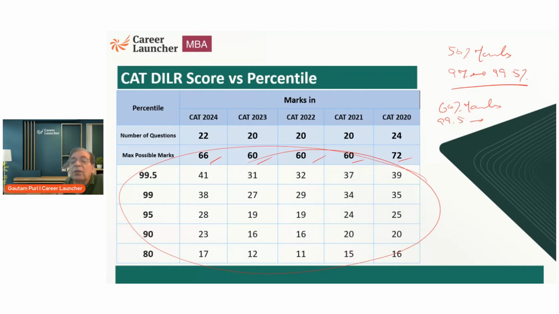What is important out here is to understand this. 50% means out of let's say 22 questions, you have done 11 questions. But if you can do one extra set, let's say another 3 to 4 questions, from a 99, you will straight away jump to a 99.7, 99.9, maybe even almost close to 100 percentile. So that one extra set is possible if you apply the Jugaad method that I have been discussing in this series.